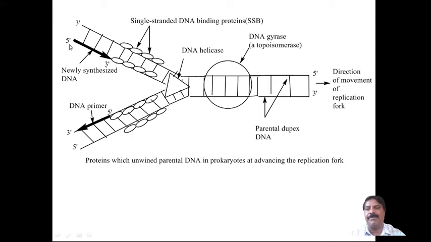There are 3 prime 5 prime, and here that is 5 prime 3 prime, and this is the 3 prime 5 prime. Therefore this will be a start. This is the end. This is the 5 prime to 3 prime, and here the 3 prime to 5 prime end, and here 5 prime to 3 prime end.